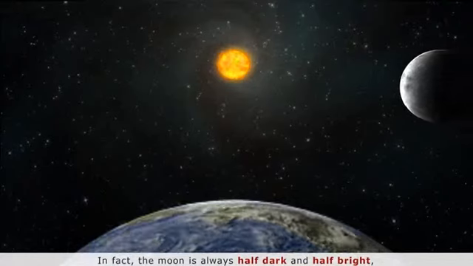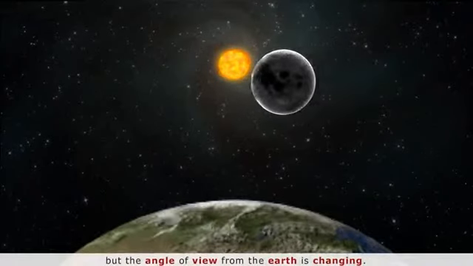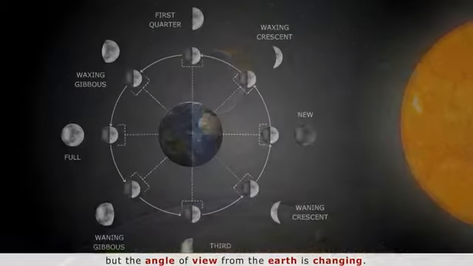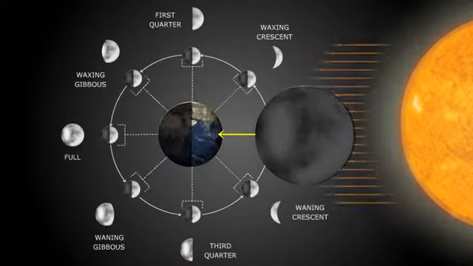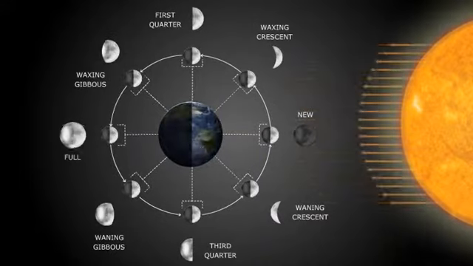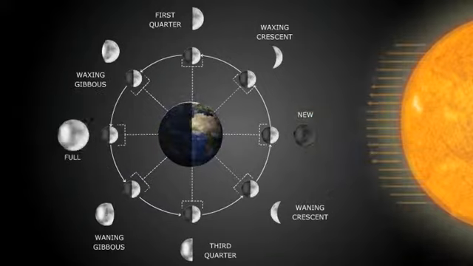In fact, the moon is always half dark and half bright, but the angle of view from the Earth is changing. On the new moon day, the dark hemisphere of the moon faces the Earth, whereas on the full moon day, the bright hemisphere is visible to us.